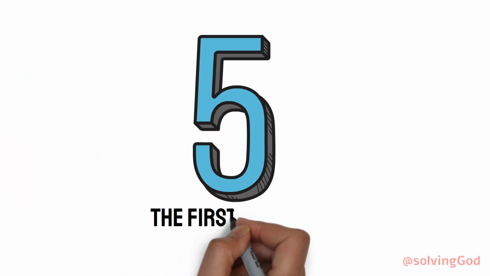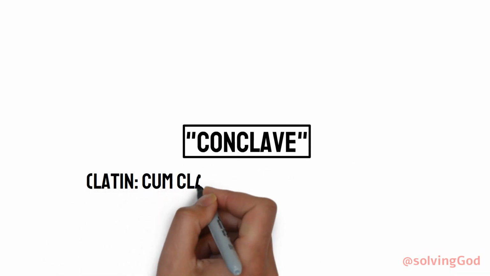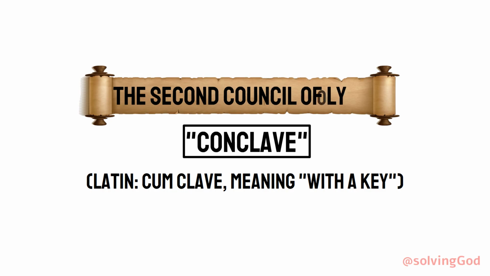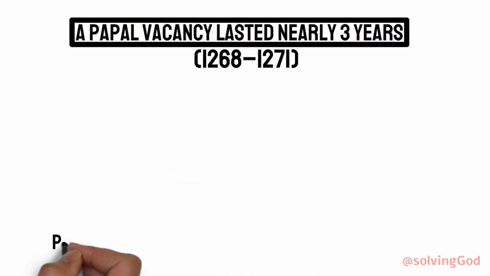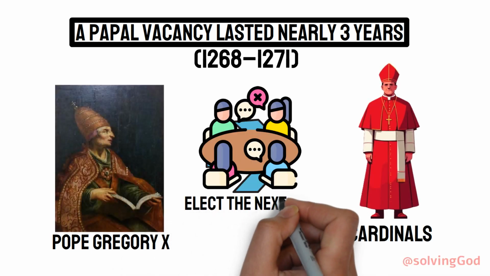Number 5. The First Conclave. In 1274, after a chaotic deadlock, the term conclave, Latin for "with a key," was established at the Second Council of Lyon, after a papal vacancy lasted nearly 3 years. Pope Gregory X mandated that the cardinals be locked in seclusion to elect the next pope faster.